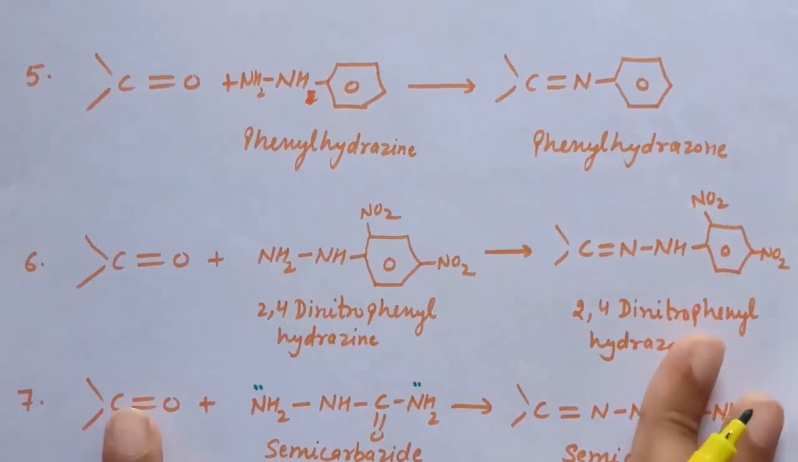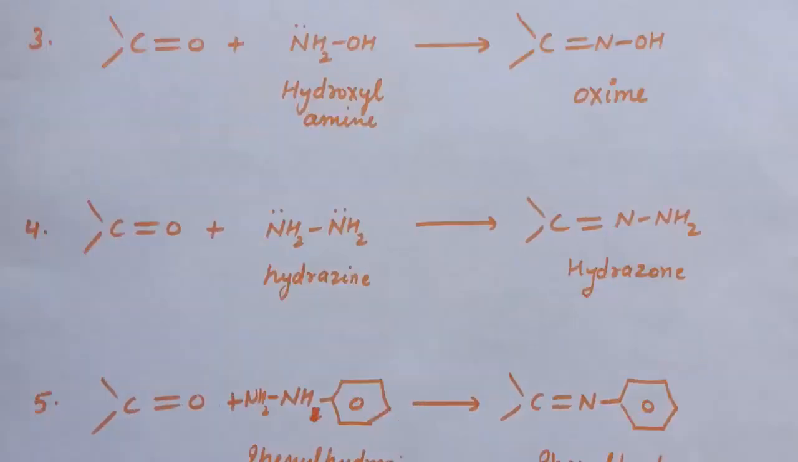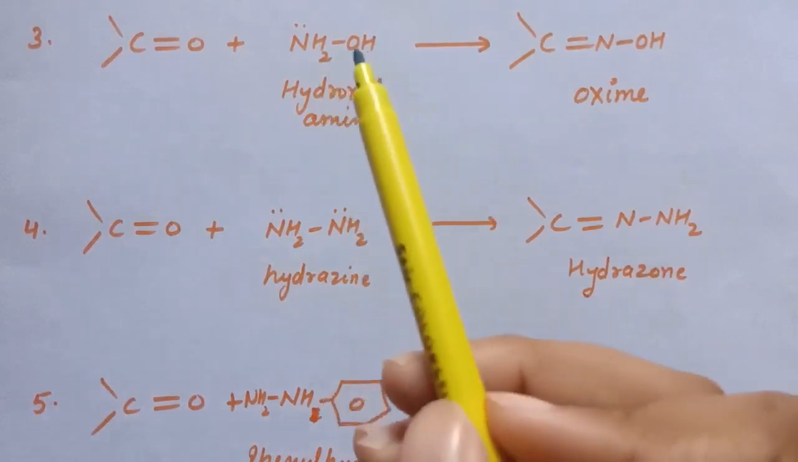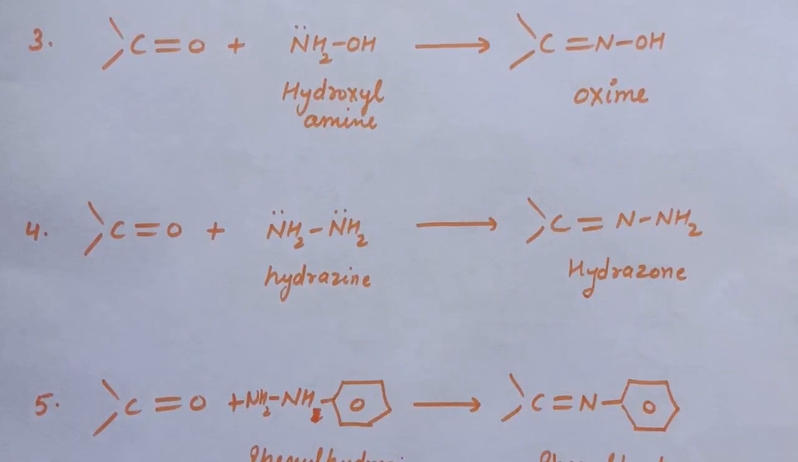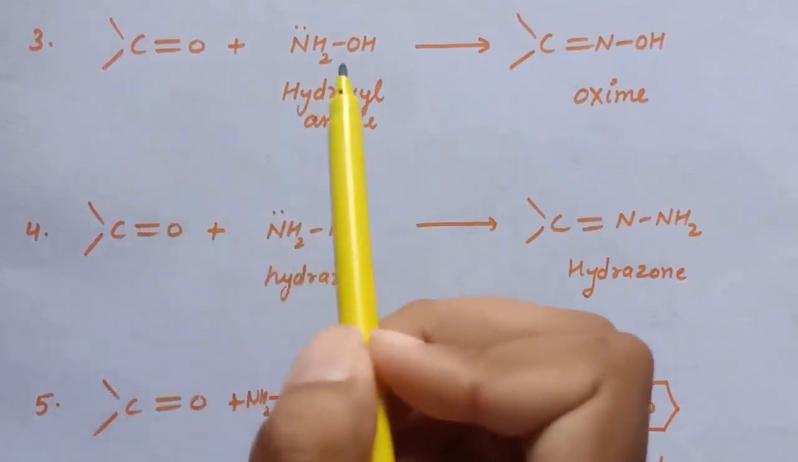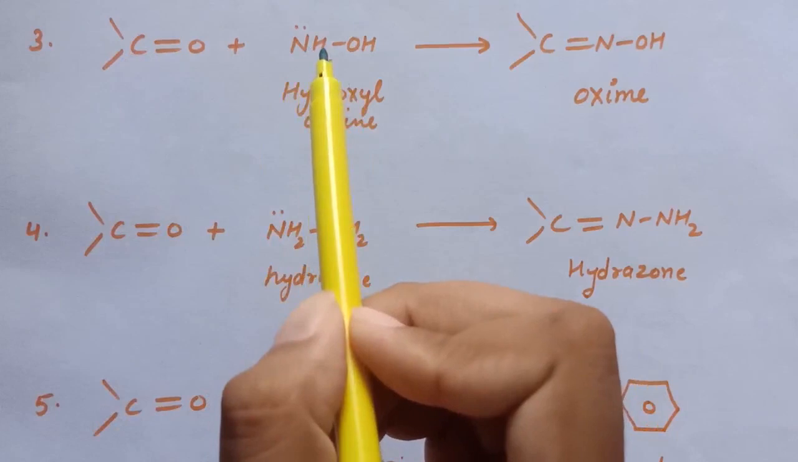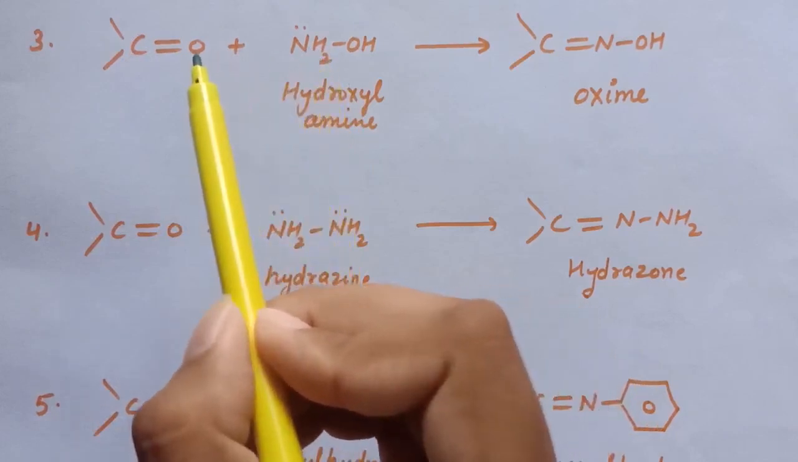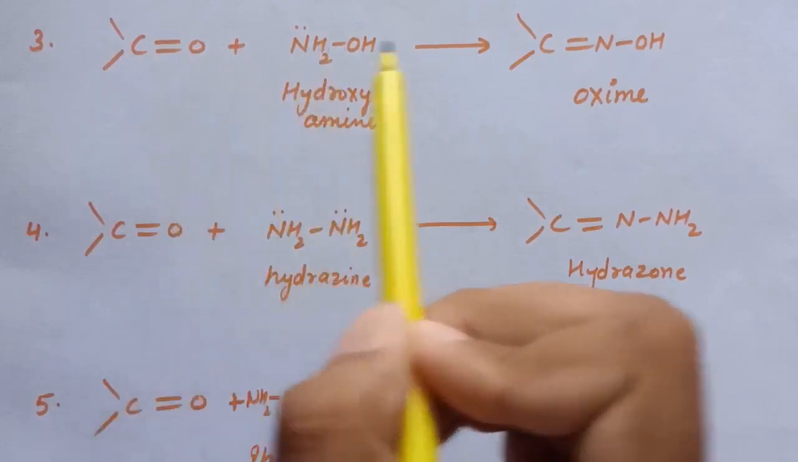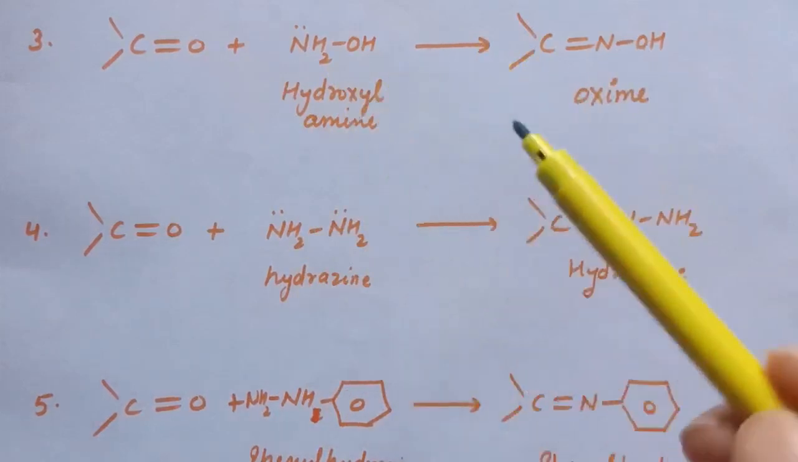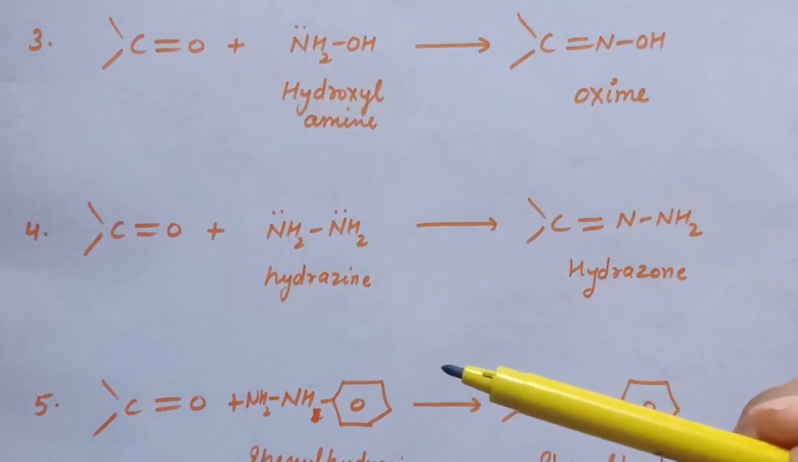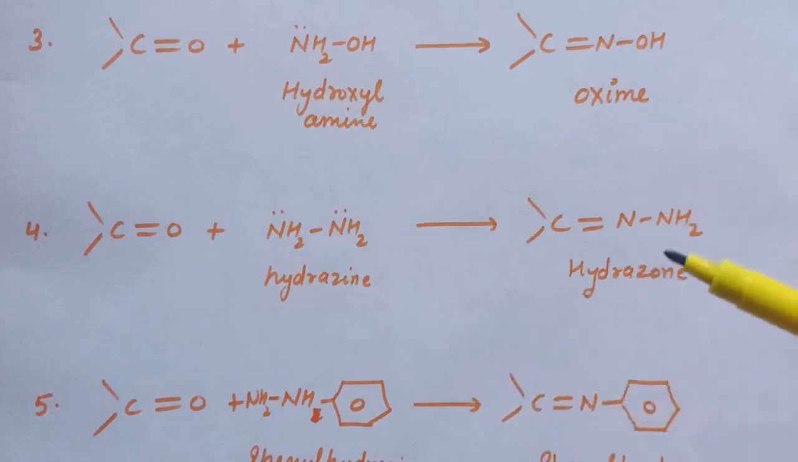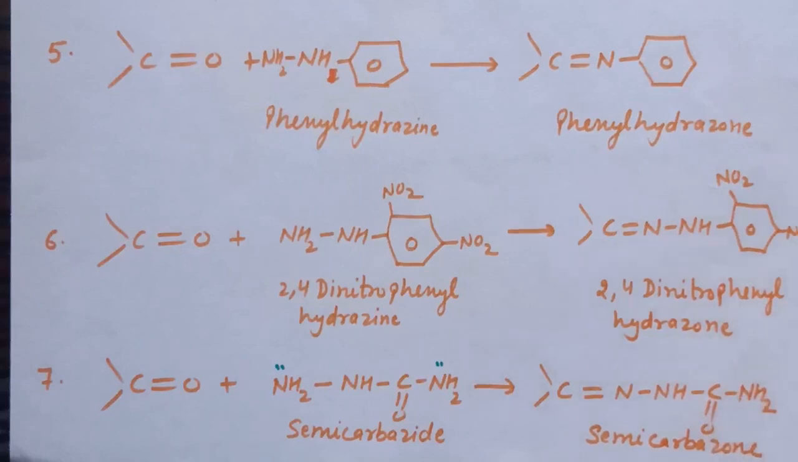In all these 7 reactions, simply the water molecule is lost and the products are formed. For example, in case of hydroxylamine, 2 hydrogens from this nitrogen and 1 oxygen, water will be removed and here this oxime will be formed. All these reactions are similar. In all the reactions, water molecules will be lost and the product is formed. So these are some examples of nucleophilic addition reactions.